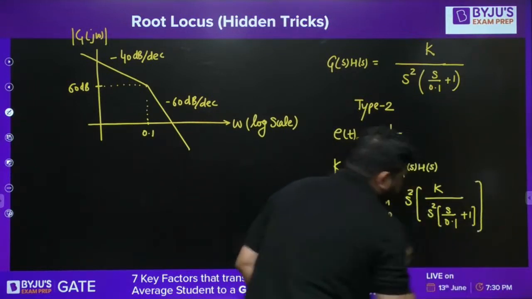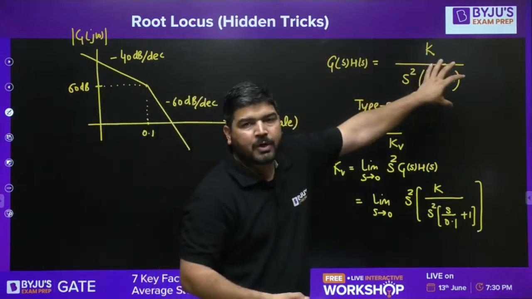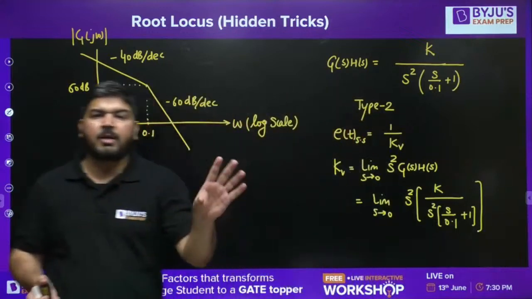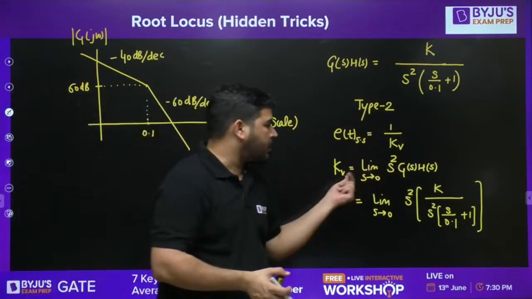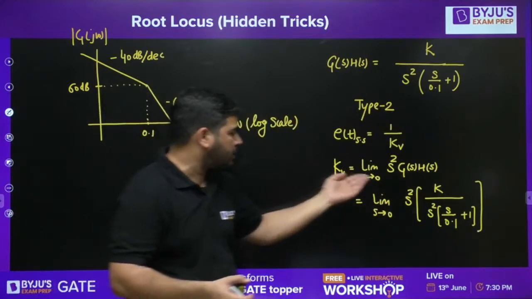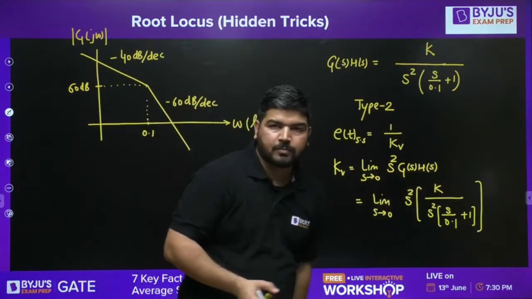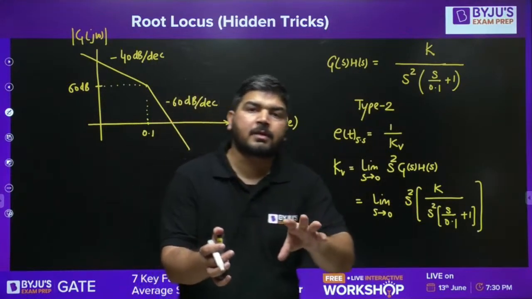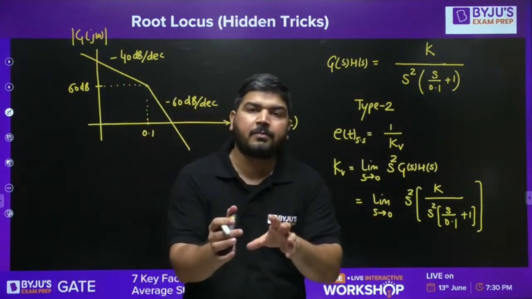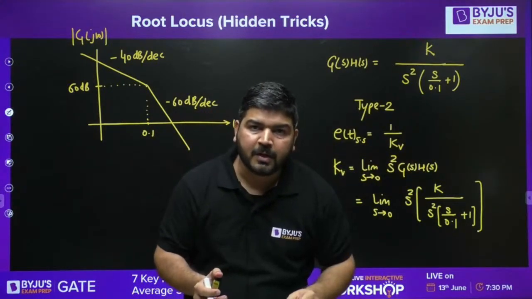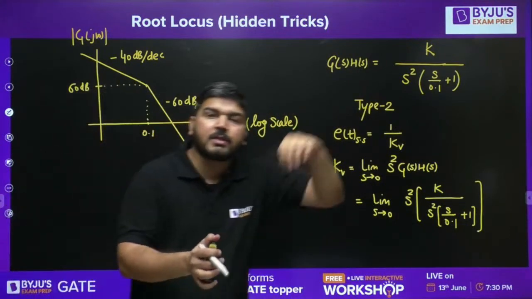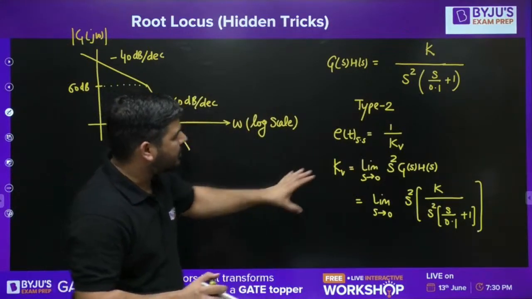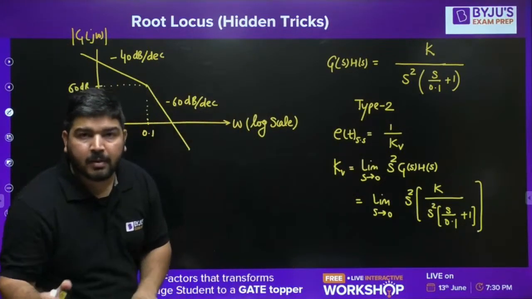And remember, I have written the transfer function of this Bode diagram by assuming that the system is a minimum phase system. So this method is not applicable for a non-minimum phase system, because you can't calculate this Kv using the final value theorem. Especially for unstable systems, where the pole is on the right half of the S-plane, you can't apply this method. If the zero is in the right half of the S-plane, then you can apply it, but the pole should not be in the right half. So I'm assuming that the system is a minimum phase system.